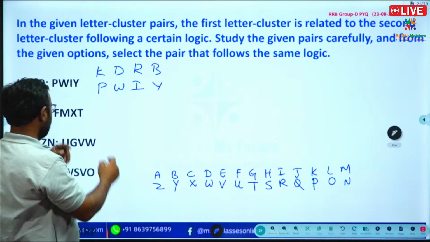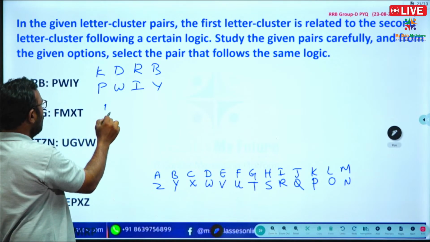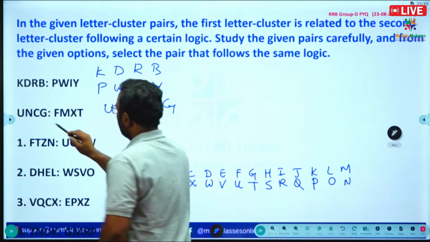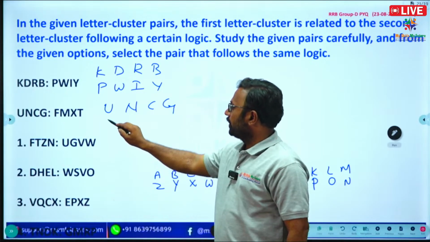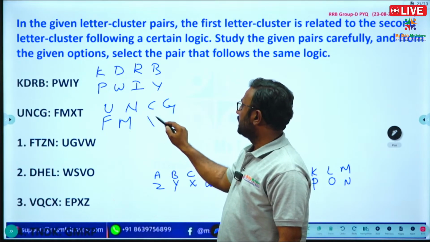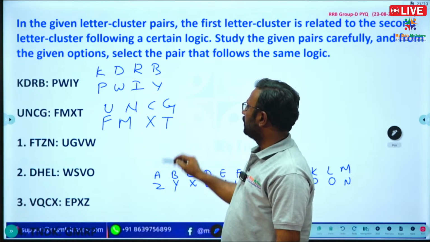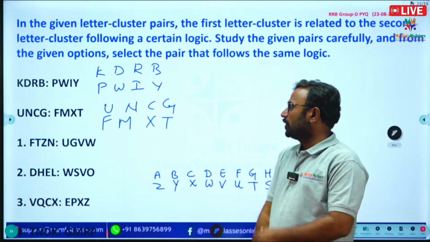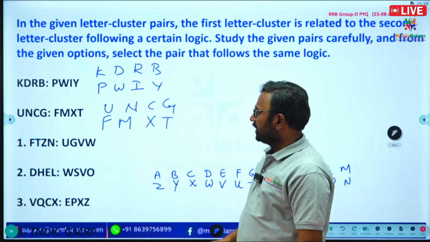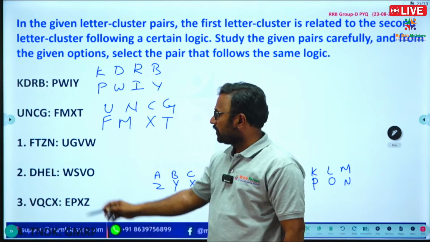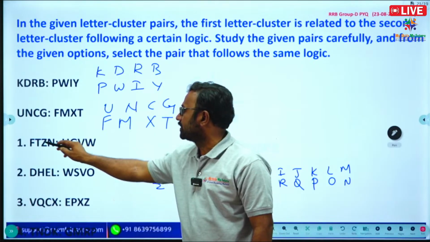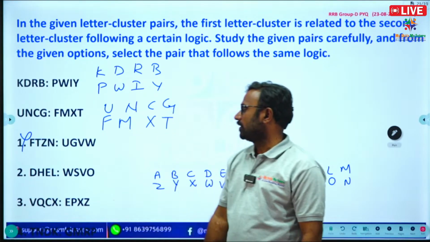Here also U, N, C, G is given. F, U are opposite, M, N are opposite, C, X are opposite, G, T are opposite. So here they gave the opposite alphabets. See which option will fit. F, U, G, T are opposite, Z, A are opposite. So here Z, V is given, which is not correct.